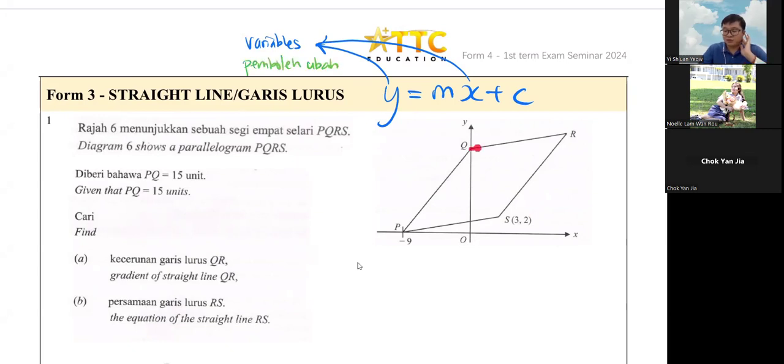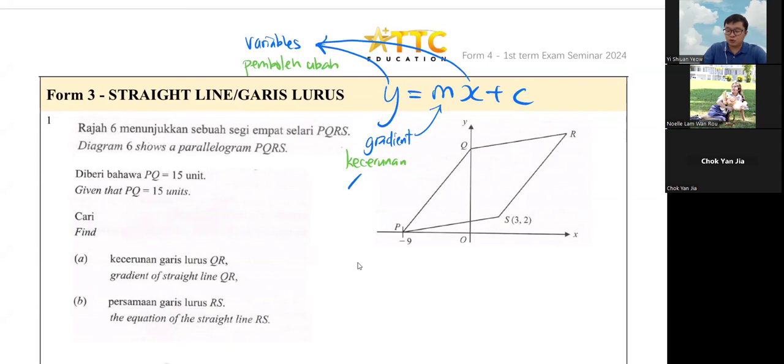Why always changing? Because when you want to have a straight line, it will be a combination of a lot of dots. A lot of dots means a lot of xy's, so the x and y are forever changing. That's why it's a variable. So what is the not variable? M. M is your gradient, or in BM word we call keturunan. Keturunan means how slanted is your line.